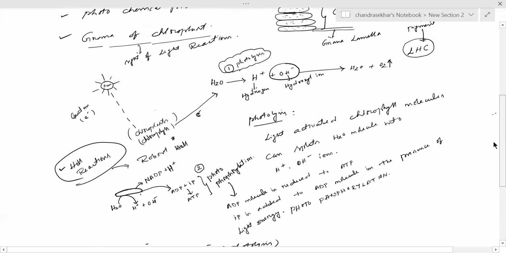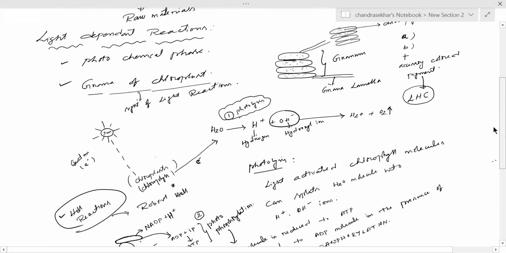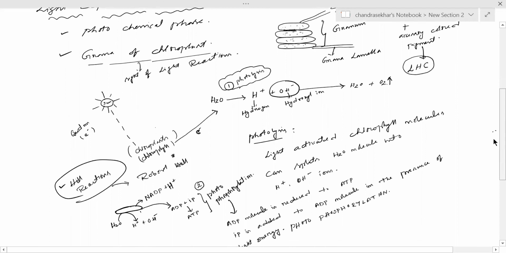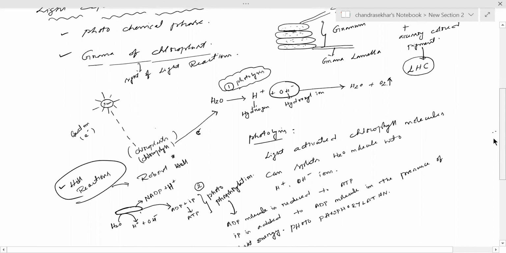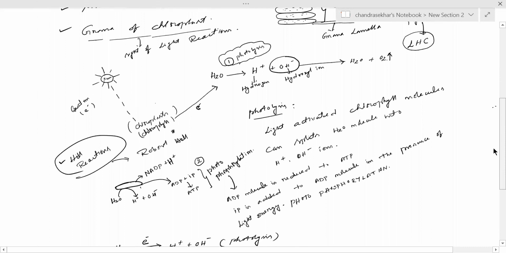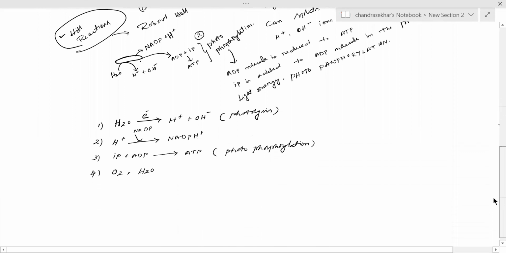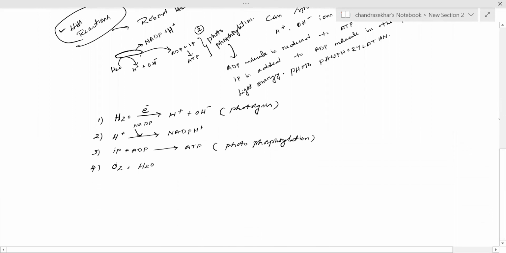The light reactions were first discovered by Robert Hill, and they are also called the photochemical phase. All these events take place in the grana of chloroplast. At the end of the light reactions, we get two energy sources: NADPH and ATP.